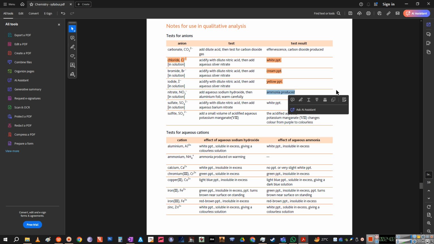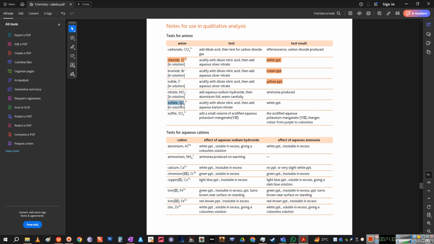And I'm saying damp red litmus paper because ammonia will definitely want to react with water, and it will be a basic form of a compound, so it will turn red litmus paper into blue. Are you guys clear on the nitrate test? This is the trickiest test of all, right? Okay, this is all part of the experimental technique, that's why I'm explaining these.